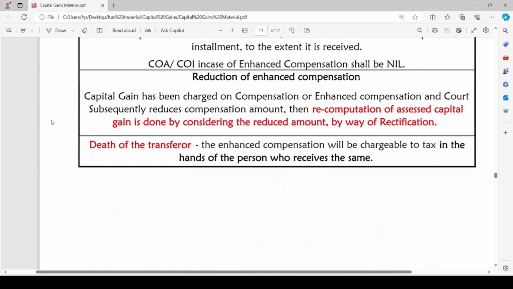Death of transferor. The enhanced compensation will be chargeable to tax in the hands of the person who receives the same. When the transferor passes away, whatever compensation is received by his or her successor or family, in the hands of such assessee, the enhanced compensation will be chargeable to tax. It will be chargeable to tax in the hands of the person who receives the same in case of death of the transferor of the capital asset.